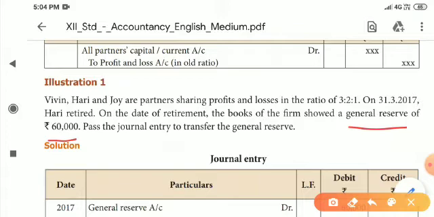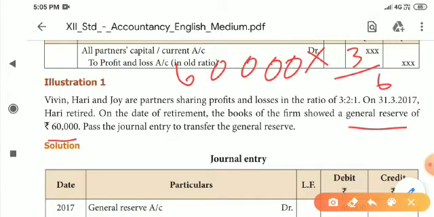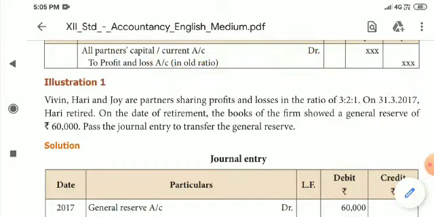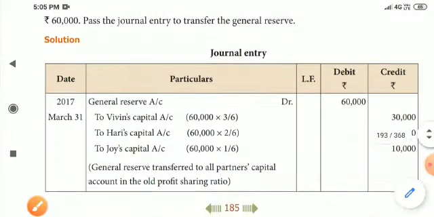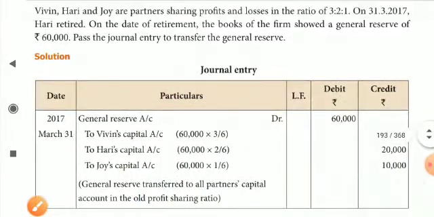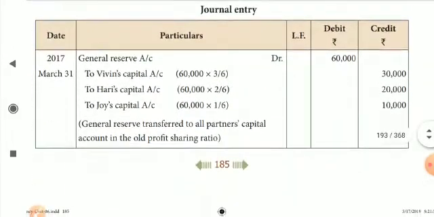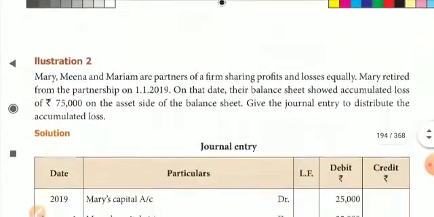The 60,000 is going to be distributed to the partners in their profit sharing ratio, that is 60,000 into 3 by 6, 2 by 6, 1 by 6. 10,000 into 3 is 30,000. So for Vivin 30,000, Hari 20,000 and Joy 10,000. So now we got the journal entry.